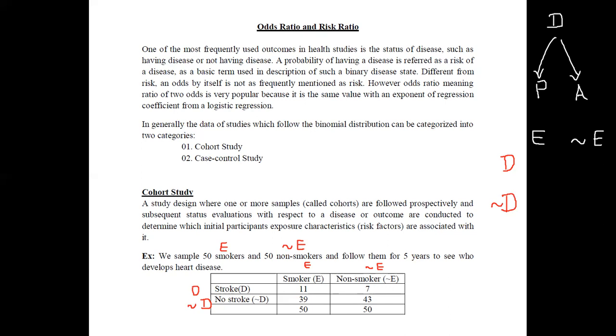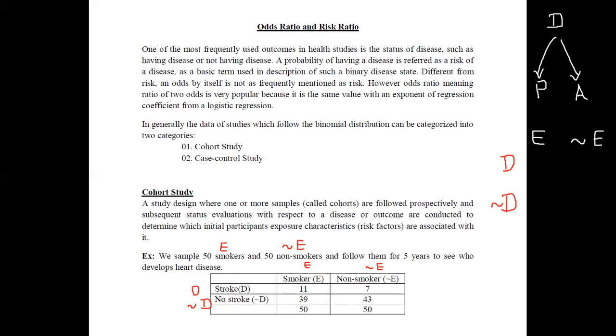Therefore, if you conduct a study in this form, then we call this a cohort study. It means that first of all we are identifying the samples, and then we identify the presence or absence of the disease.